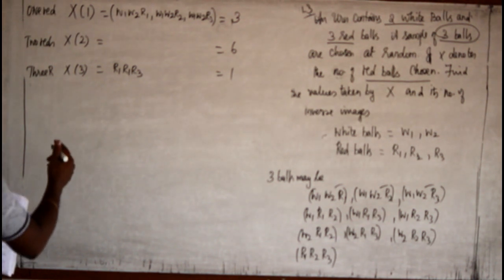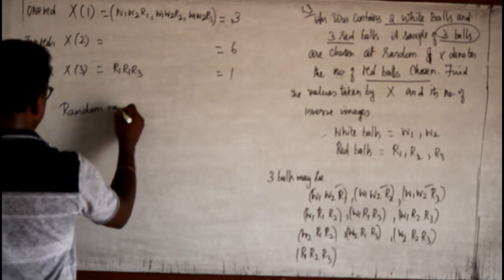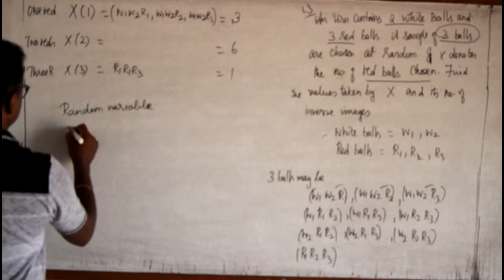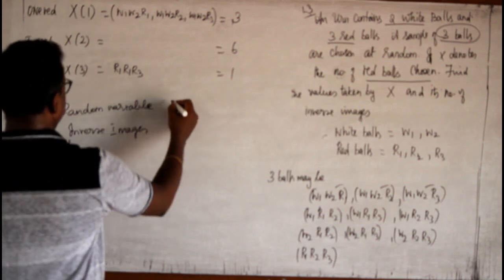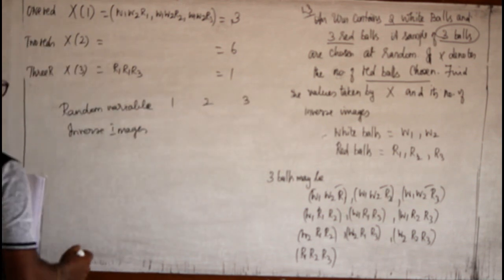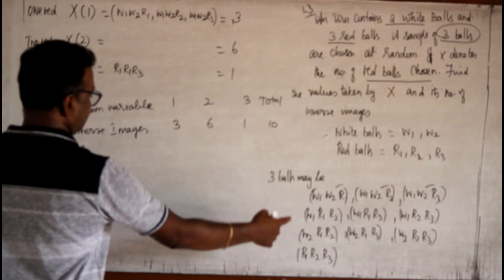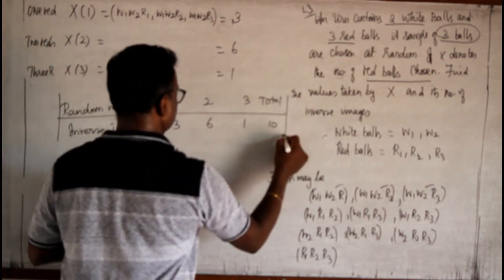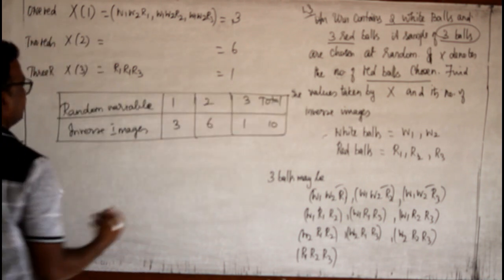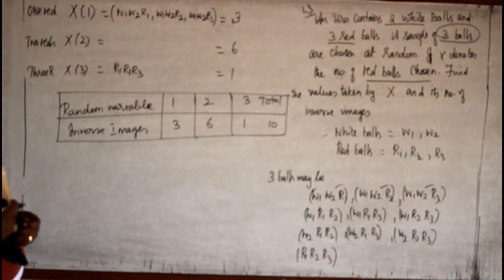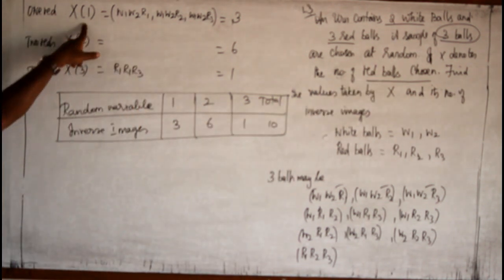From here I can write the inverse images. So, random variable. Inverse images. Number of occurrences are 1, 2, 3. This is called the random variable and their choices are 3, 6, 1. And then the total is, see, you can have 10 occurrences. This is how we can do the third round. For 2 white and 3 red balls, 3 balls are taken at random and all the 3 to be red. Then I won't have 0 reds.